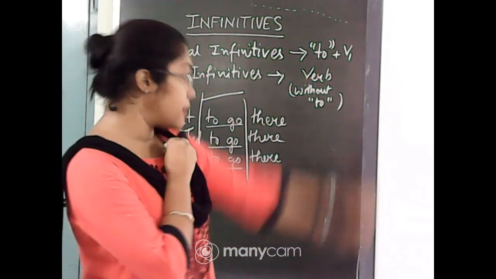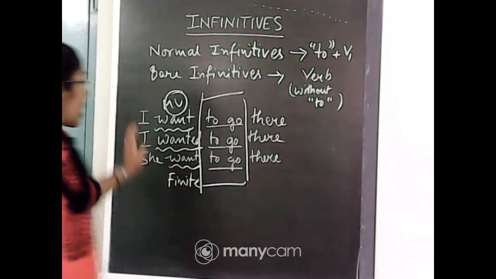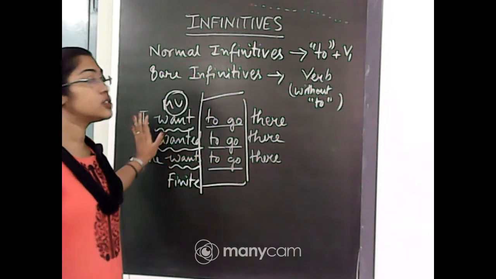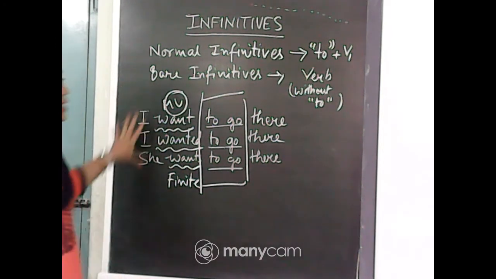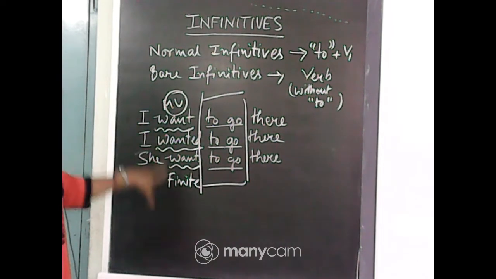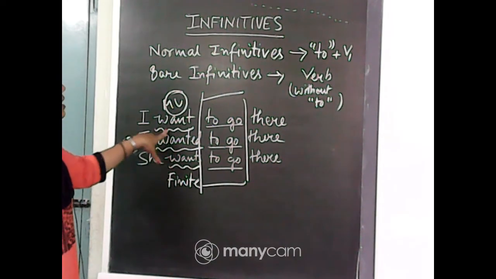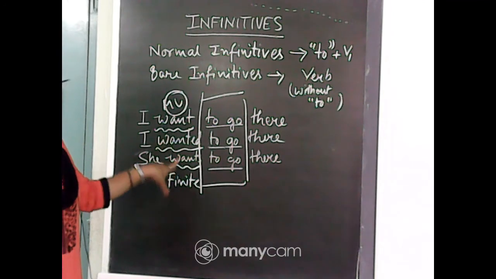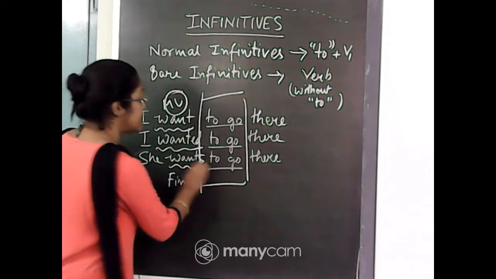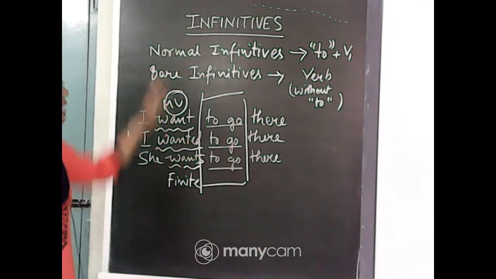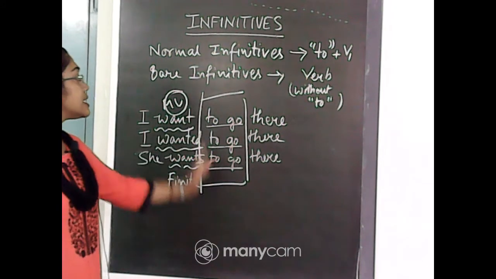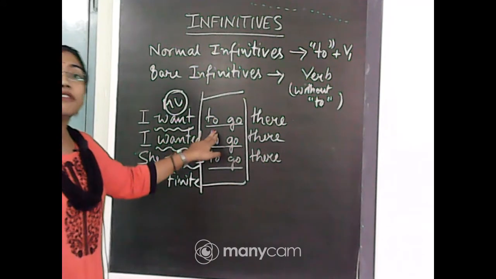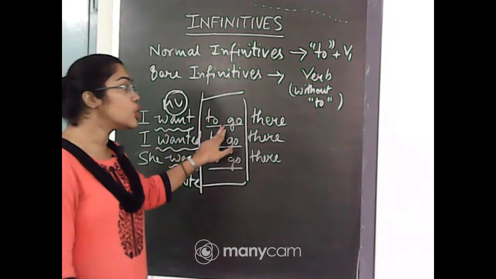I am repeating once again. In these three sentences, the main finite verb, want, wanted and wants, is getting changed. But what remains the same in all the sentences is the infinitive I have used: to go.